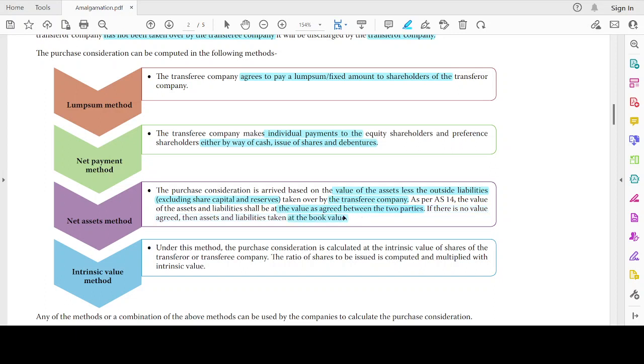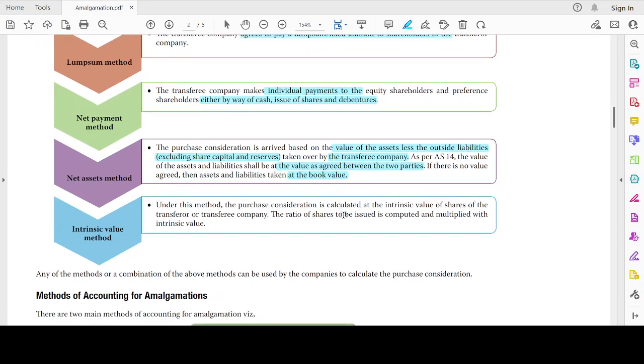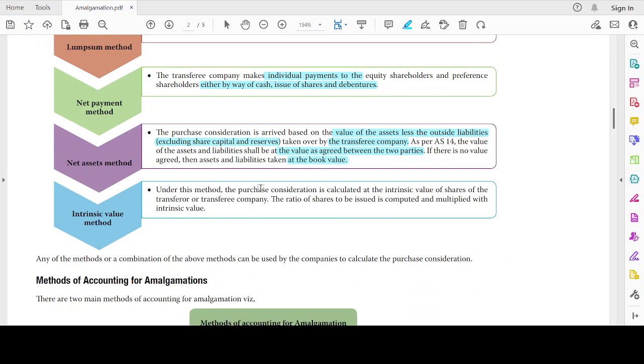If I'm not agreeing at some value, then I will take just the book value, which is complete as per the existing accounting standards. Now, the intrinsic value method. Under this method, the purchase consideration is calculated on the intrinsic value of the shares of either the transferor company or the transferee company. The ratio of shares is computed and multiplied with the intrinsic value to arrive at the purchase consideration.